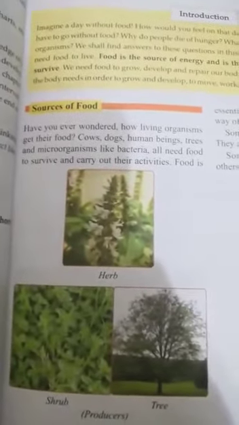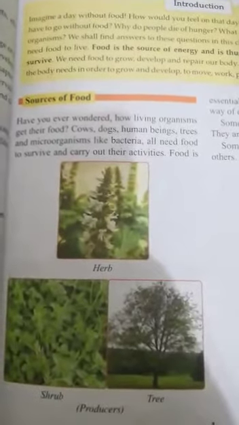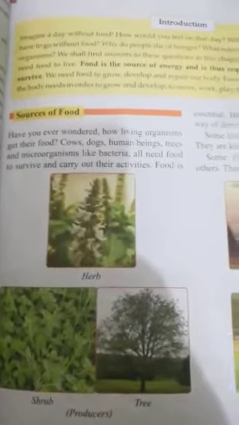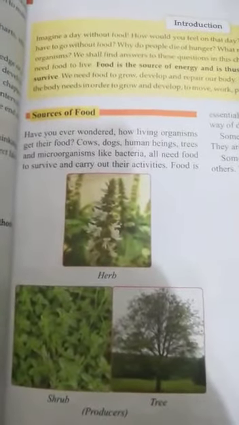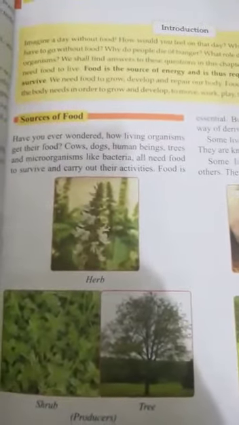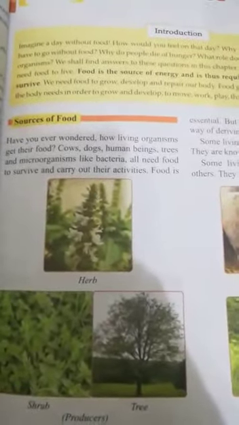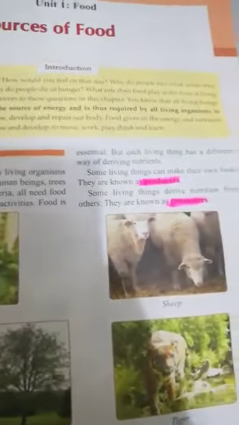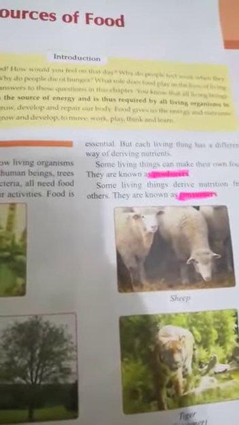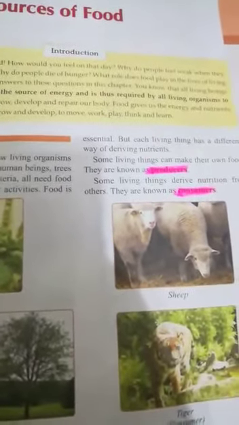I will do a quick reading of the first paragraph. Have you ever wondered how living organisms get their food? Cows, dogs, human beings, trees, and microorganisms like bacteria all need food to survive and carry out their activities. Bacteria is a single cell living organism. Even a single cell living organism needs food to survive and carry out all the life activities. So food is essential, but each living thing has a different way of deriving nutrients. Means each and every living organism has a different way to derive nutrients.